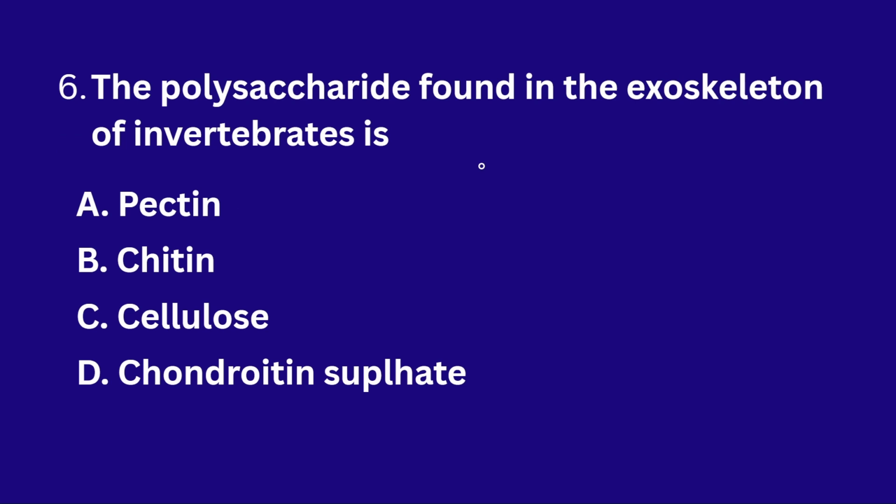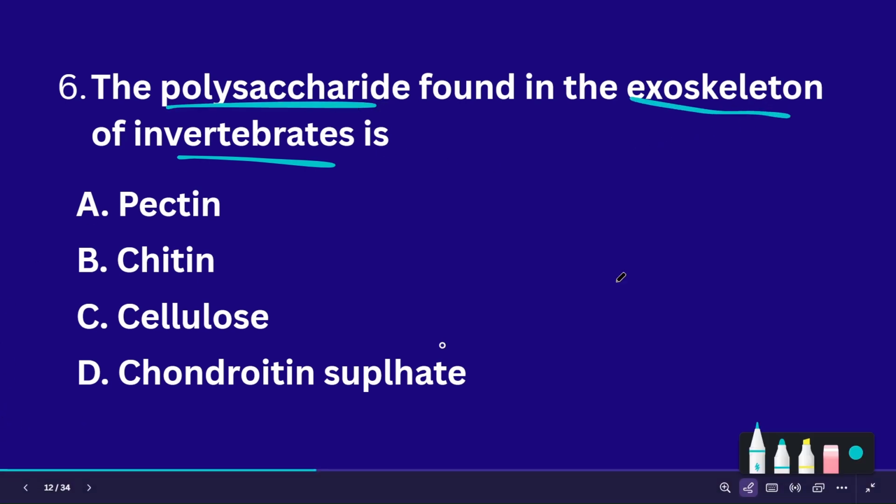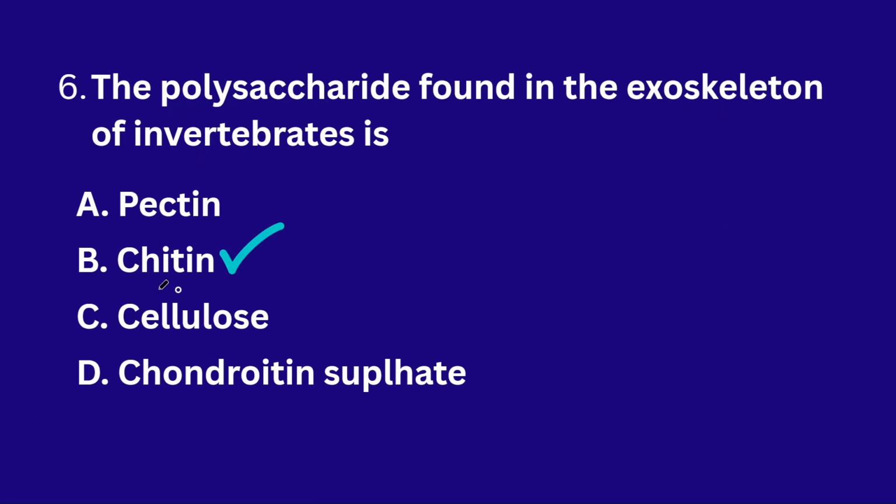The polysaccharide found in the exoskeleton of invertebrates. Which polysaccharide is found in the exoskeleton of invertebrates? In invertebrates, the exoskeleton contains a special polysaccharide, and what is it? The answer is chitin.